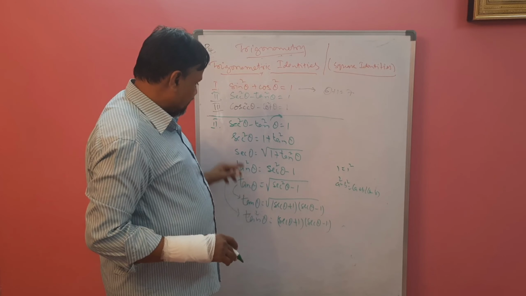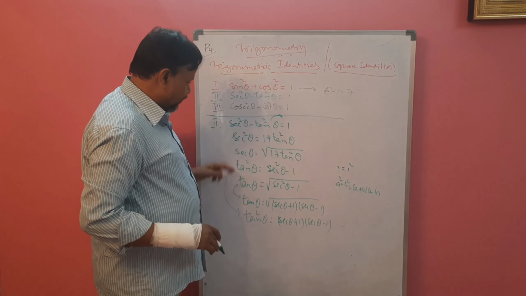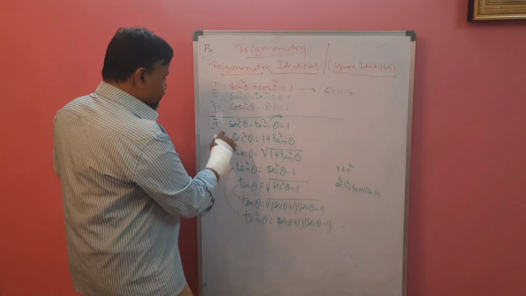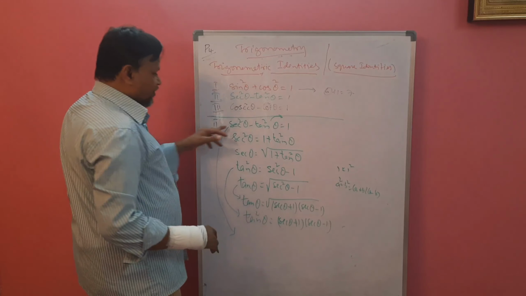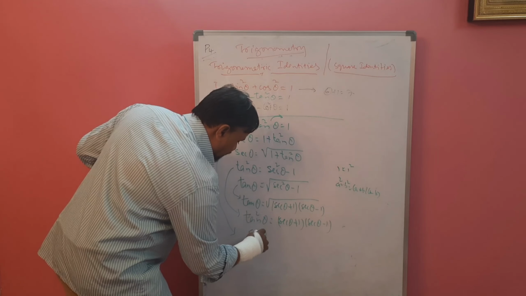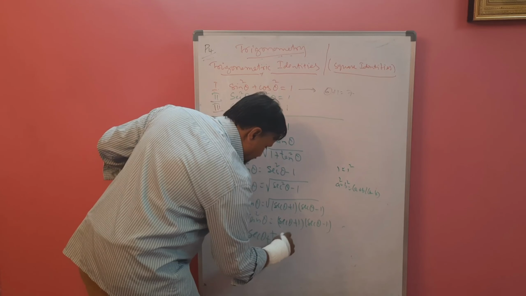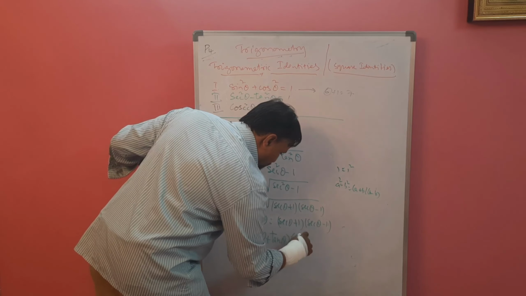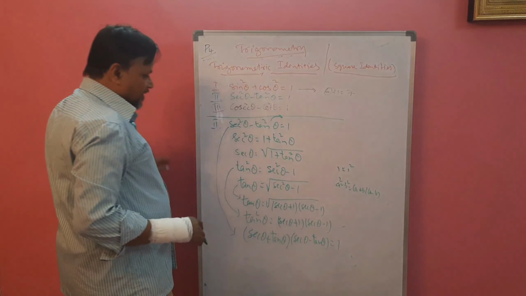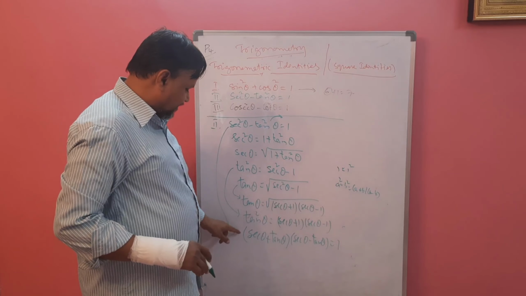By seeing, we will get how many are there? Again 1, 2, 3, 4. Now see here also sec square theta minus tan square theta is 1. Using this again we can change a square minus b square. So it is nothing but (sec theta plus tan theta)(sec theta minus tan theta), a square minus b square formula, equal to 1. How many are there? If you remember this, 1, 2, 3, 4, 5, 6, 7.